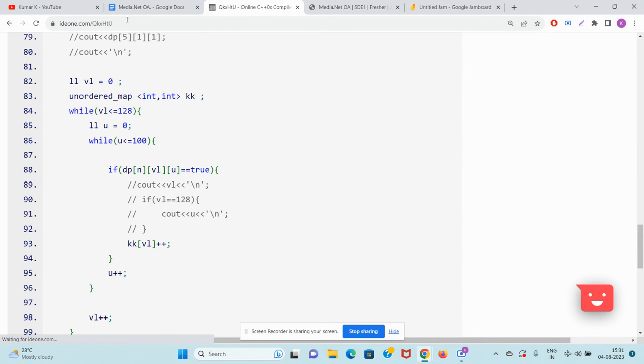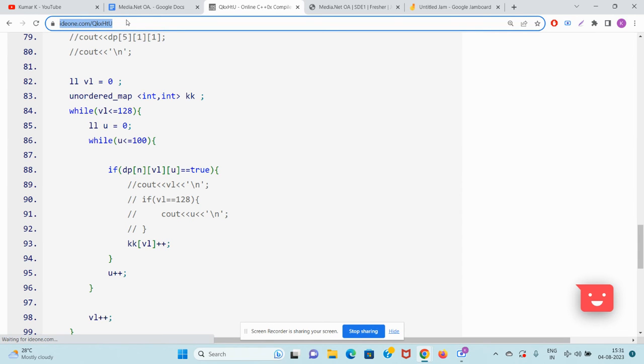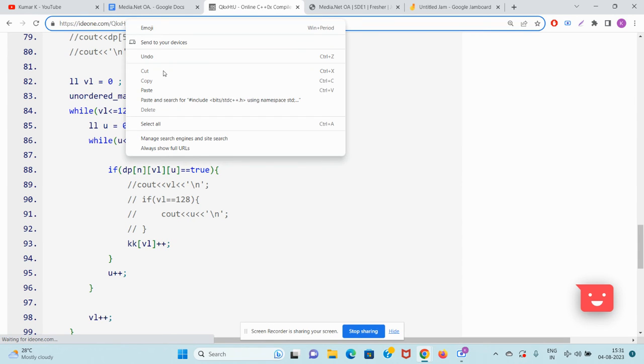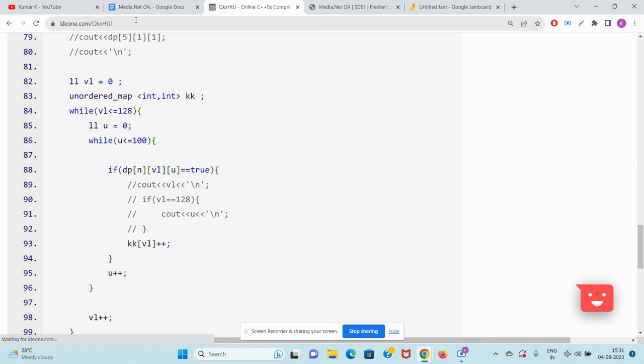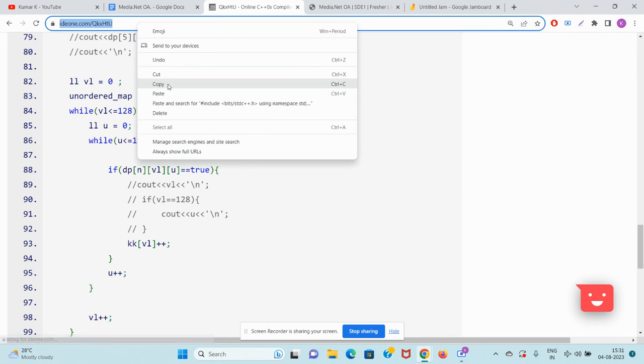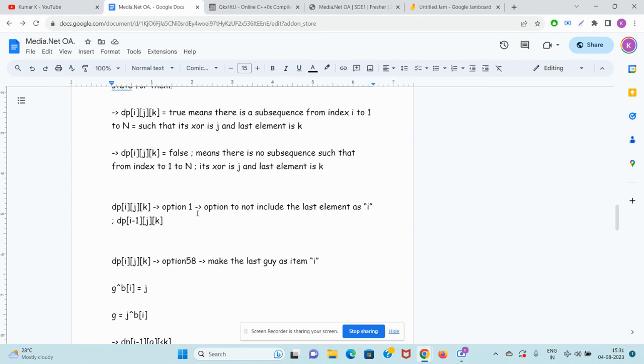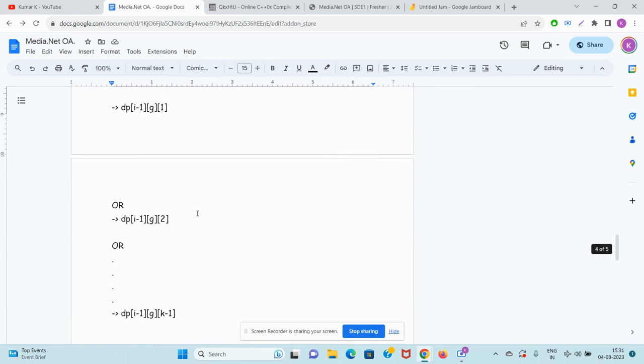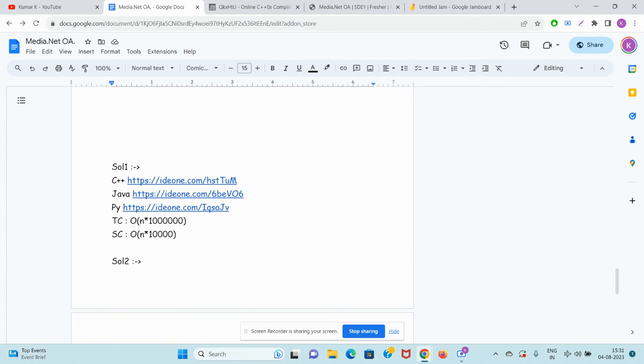See, while explaining to you guys, I found it out. So I will be updating the C++ and Python codes also, guys. Instead of K, you have to write a J there. Seems like the IDE has become slow. So let's replace it with the correct solution. We will discuss the time complexity now, guys. I will be replacing the Java and Python codes also. Only one letter has to be replaced: instead of J, we need to write K.